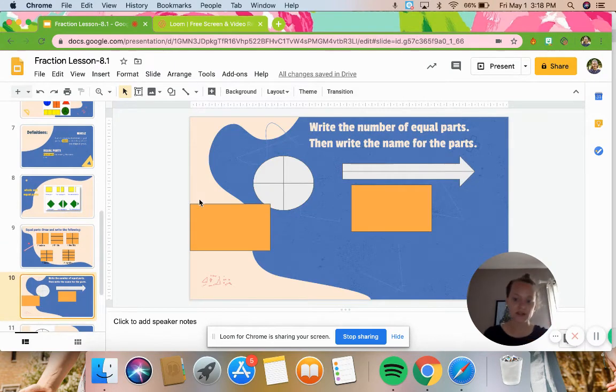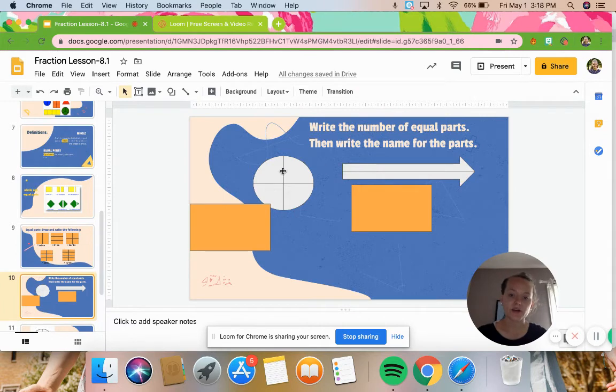Okay, so the answers are covered with the orange box. Let's see if we can get these correct. Write the number of equal parts, then write the name for the parts. So maybe draw the shapes and then try to figure out what's the number of equal parts and then the name. And remember, you can always go back to this slide if you need to.